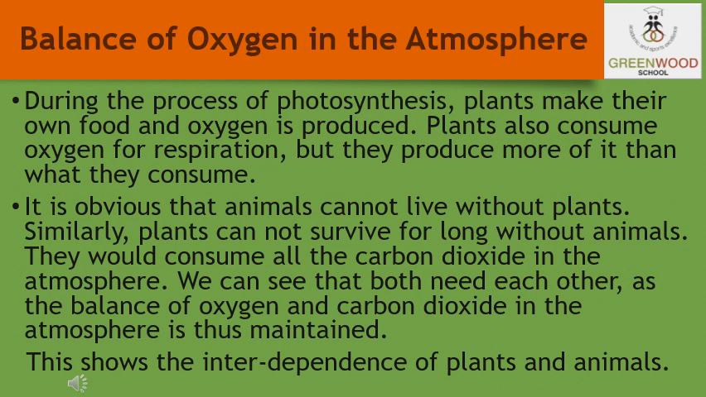Now students, let us see how the oxygen in the atmosphere is replaced. We have already read about the process, that is photosynthesis. What happens in this process? Plants make their own food and oxygen is produced along with it. Plants also consume oxygen for respiration, but they produce more of it than they consume. That is why we say plants produce oxygen.